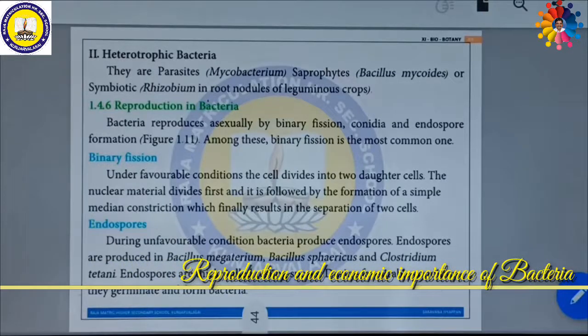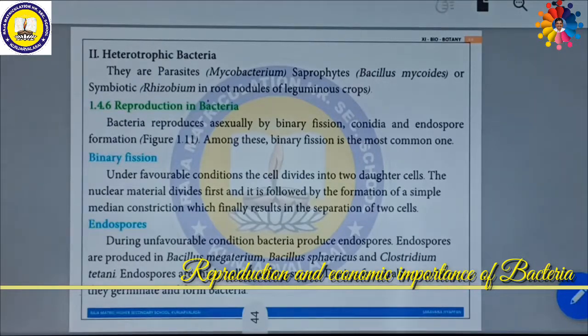Students, now we are going to discuss reproduction in bacteria. Bacteria reproduce asexually by binary fission, gonidia and endospore formation. Among these, binary fission is the most common type.